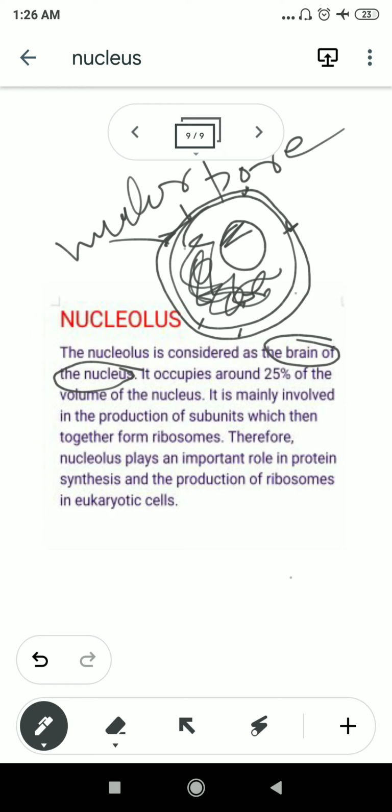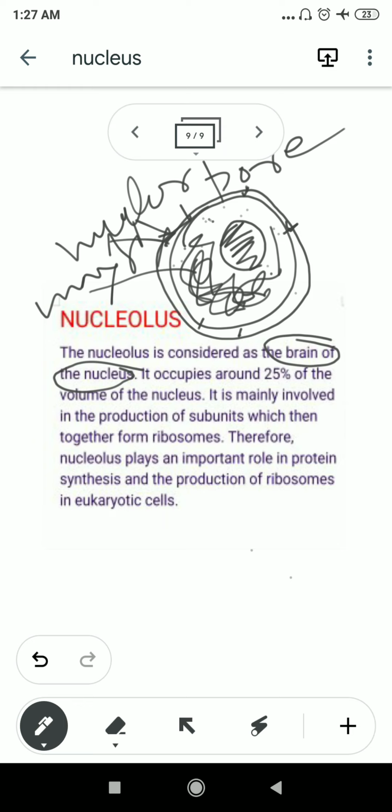Chromatin fiber is responsible for carrying genetic information, and this is the nucleolus. The nucleolus is responsible for the synthesis of ribosome and indirectly for the synthesis of protein. And this part is known as the nucleoplasm. It is a gelatinous, liquid matrix structure which acts as the matrix of the nucleus. So this is all about the structure of the nucleus. Hope you are now able to understand the structure of the nucleus, and along with the structure we have already discussed the function of the nucleus.